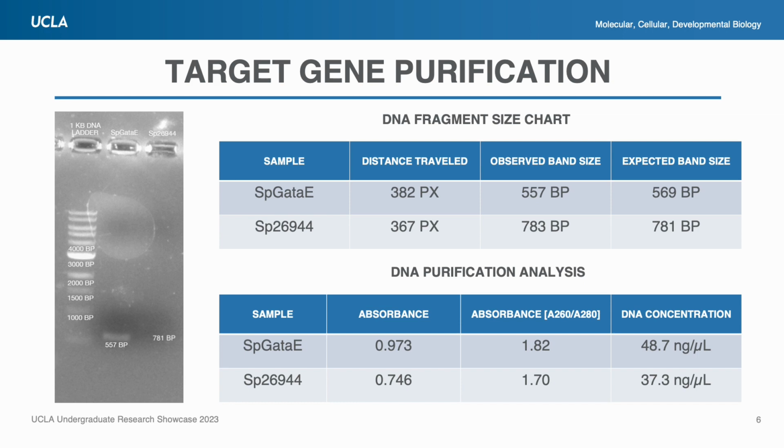and is indeed present. Before proceeding, to ensure sufficient DNA concentration levels were present, UV spectroscopy was performed and revealed that both samples had DNA concentration levels that ranged from 37.3 nanograms per microliter to 48.7 nanograms per microliter. Additionally, the A260 over A280 ratio, which indicates DNA sample purity, ranged from 1.7 to 1.82, indicating a seemingly high level of purity with minimal contaminants present. Thus, it was determined that the concentration of DNA present after the removal of contaminants was sufficient to proceed with the subsequent cloning process.